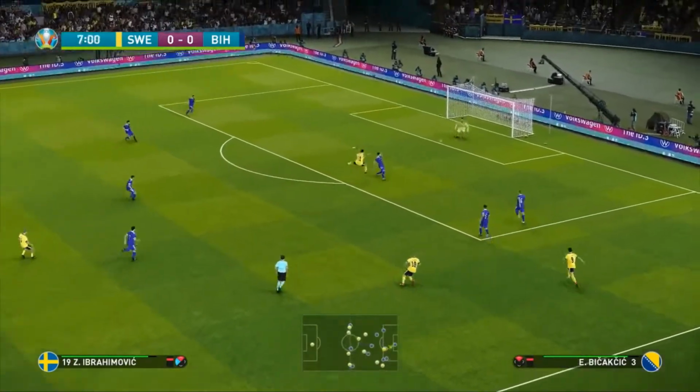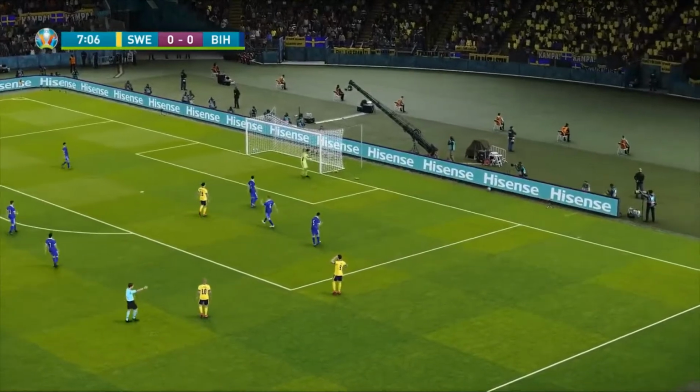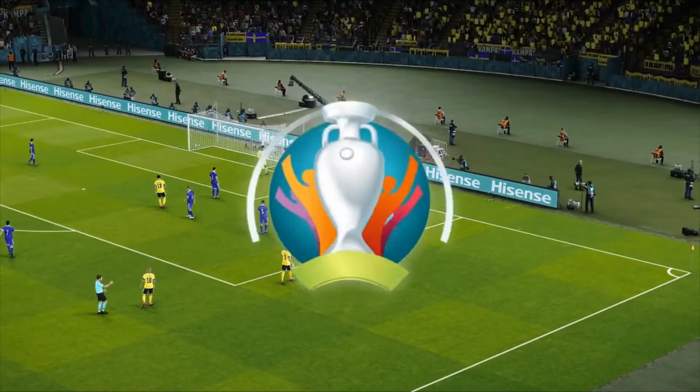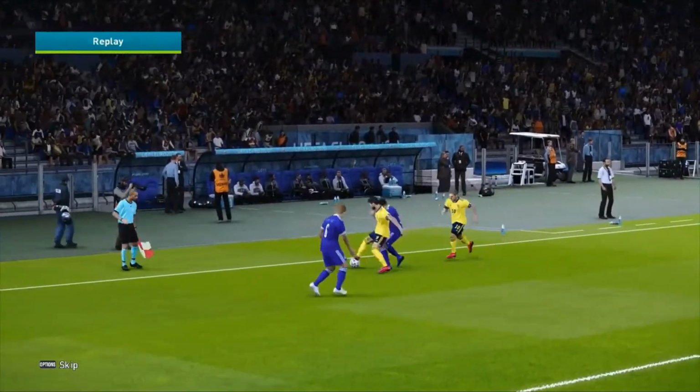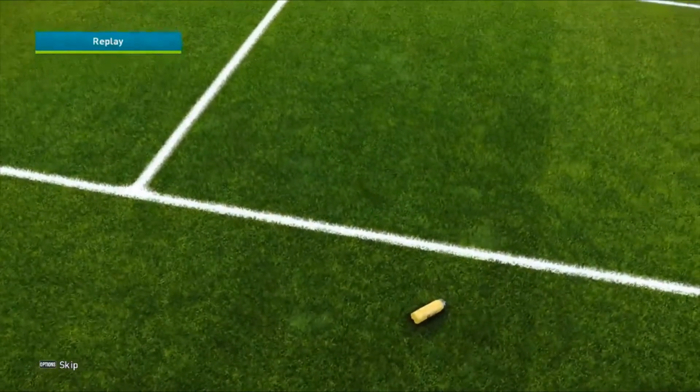Here's Ibrahimovic. What a great save that is from the Bosnian goalkeeper. First opportunity of this game is to Sweden. And as we can see here, a mistake at the back from Sead Kolasinac of all people. Berg gets the ball back, just drops it into Ibrahimovic, who takes it on after a touch. And it goes out of play.